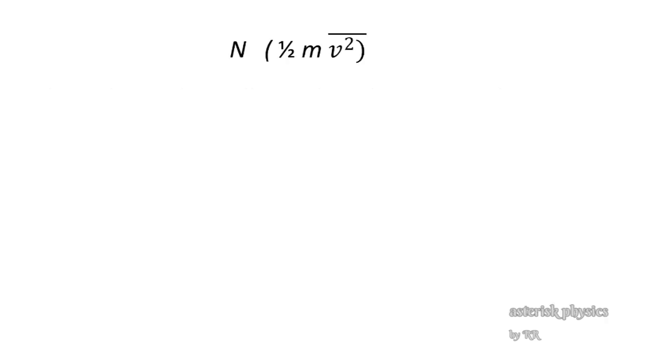Now, the term N into half m v square average: half m v square average is the average translational kinetic energy of a single molecule, and capital N is the total number of molecules in a volume V. So N into half m v square average defines the total average translational kinetic energy of the entire system.